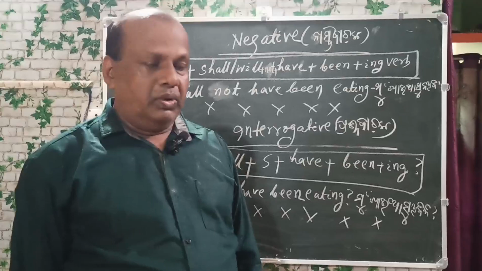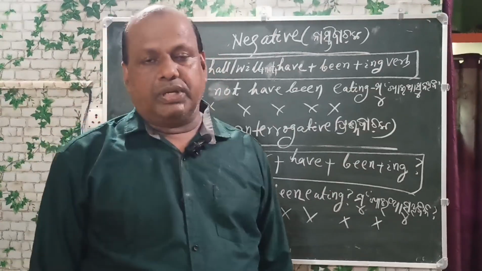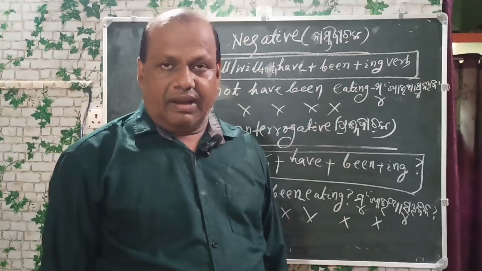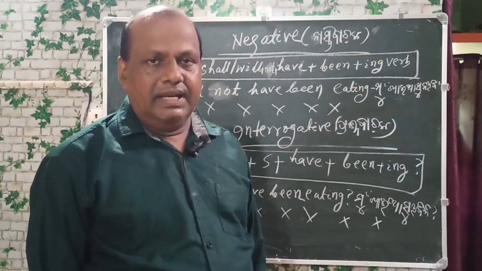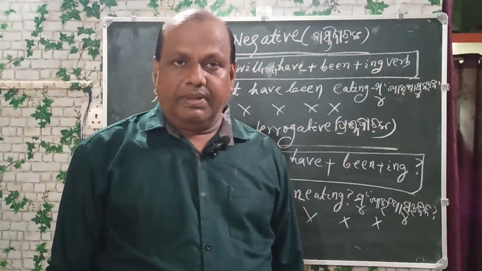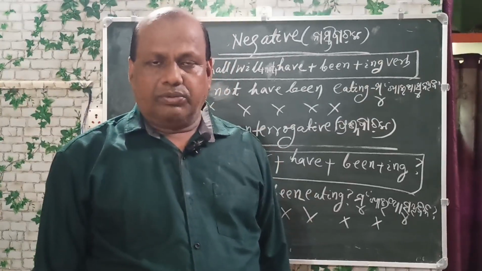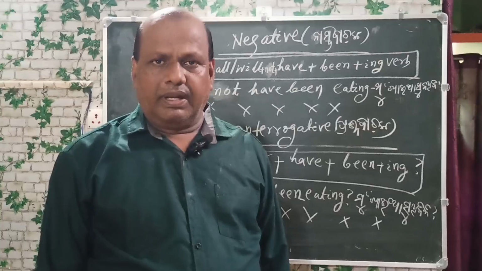Shall or will plus subject plus have plus been plus ing. Shall I have been eating? Mu khaya suthibi ki. Shall we have been eating? Ambe mane khaya suthibi ki. Will you have been eating? Tume khaya suthibo ki. Will you have been eating? Tume mane khaya suthibo ki.